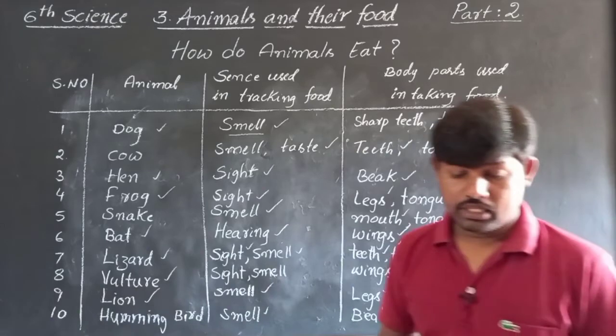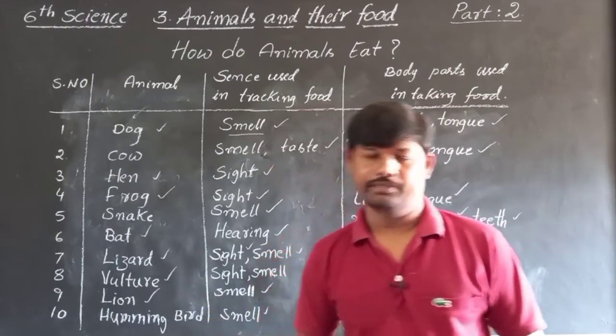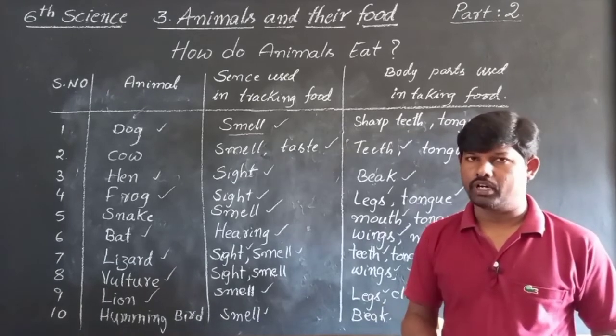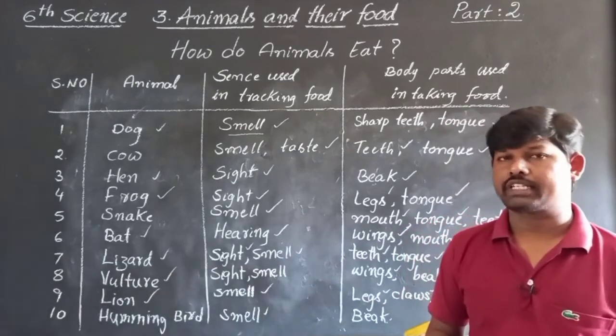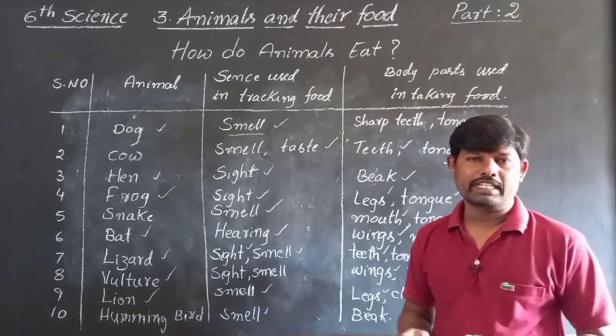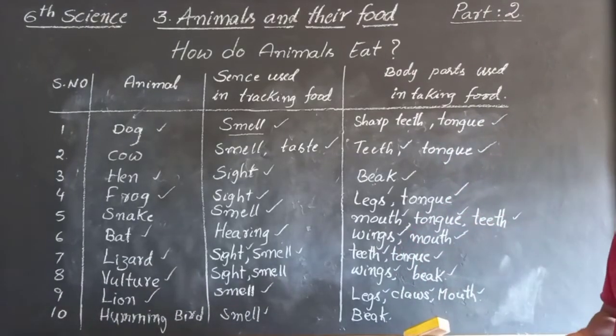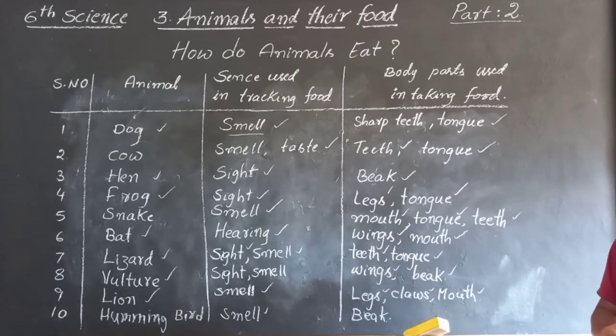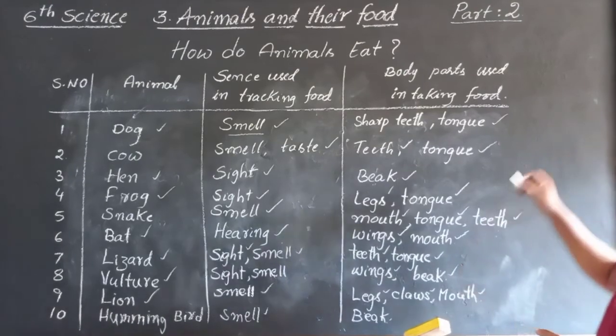And next, if you go near a pond, where small ponds are there, you will observe pond skaters. Pond skaters, how they will track the food and how they will collect the food. So they have a sense of observing ripples.